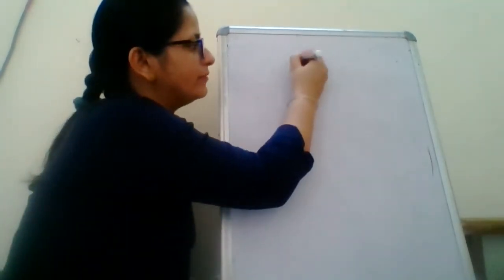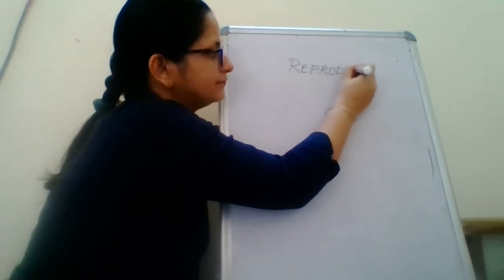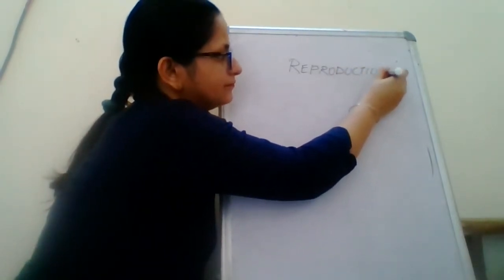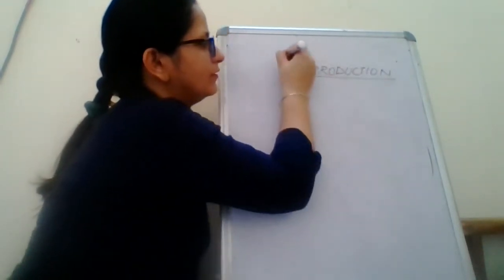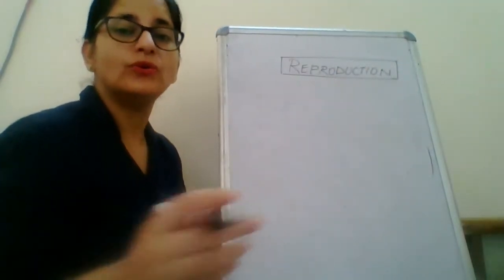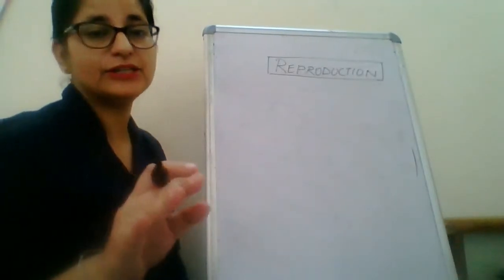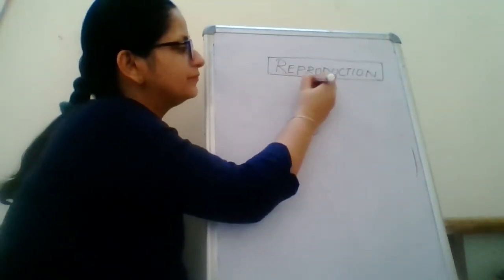So we will be talking about reproduction in plants. When we are talking about reproduction, children, there are three methods of reproduction in plants.